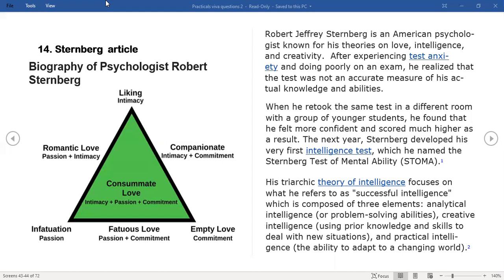But over a period of time, if you're fighting constantly, if there's a fight going on between the spouses constantly, the passion will burn out. No matter how much commitment there is, there is no love, no intimacy. Real love means intimacy plus passion plus commitment. So this is consummate love. So this is real love. All these others are just misconceptions of love, which is not love.